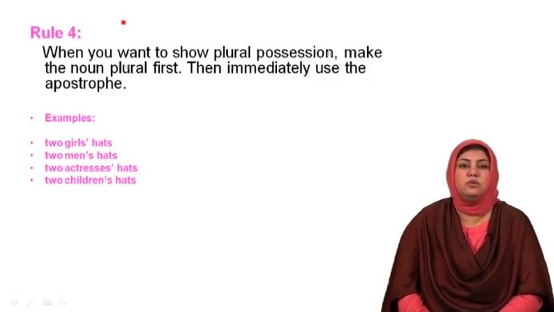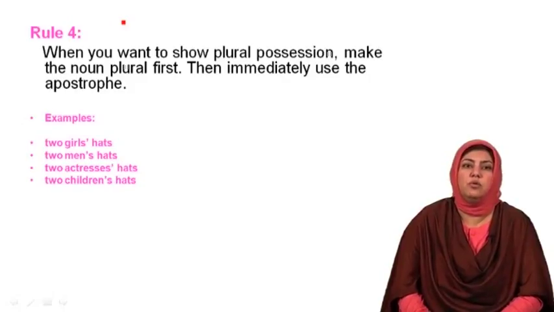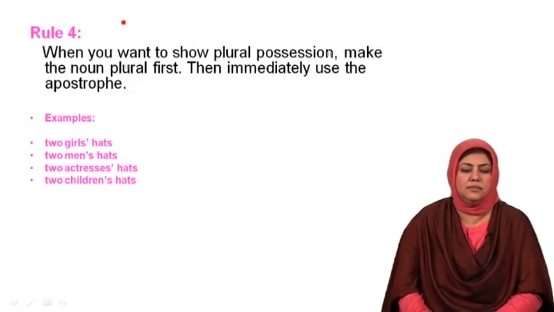Whereas when you refer to girls as plural, 2 girls or 3 girls or 5 girls, in that case the apostrophe is to be placed after the plural marker S. Here, GIRLS, and then an apostrophe would be given, which means possession shown for more than one girl.